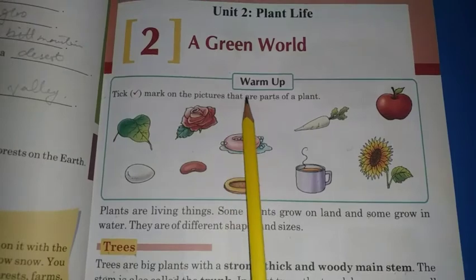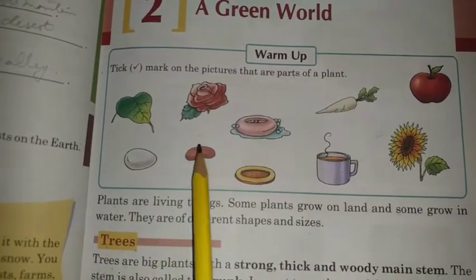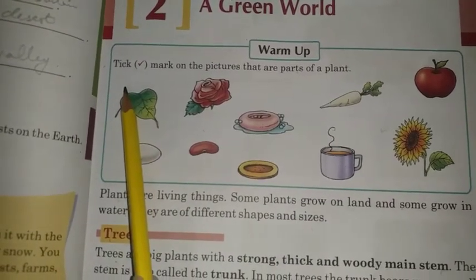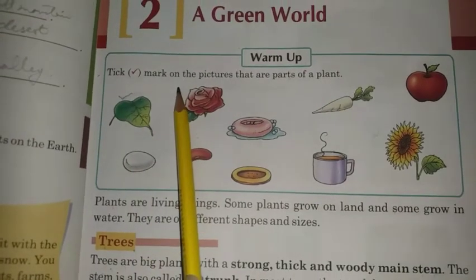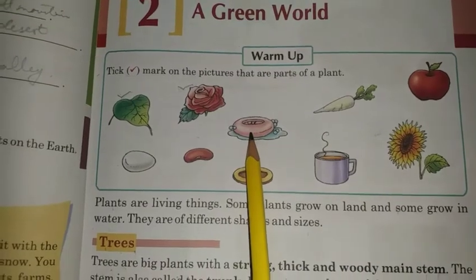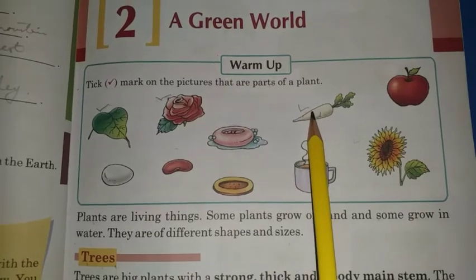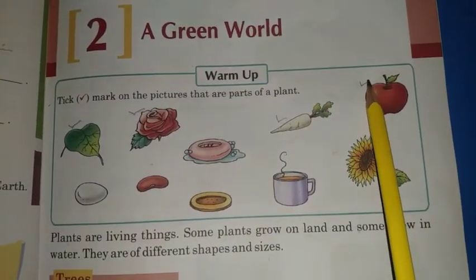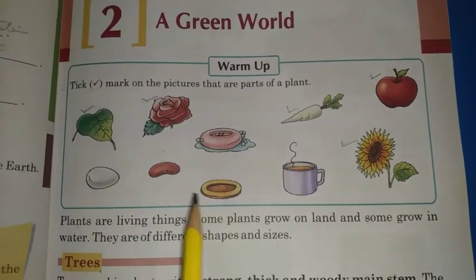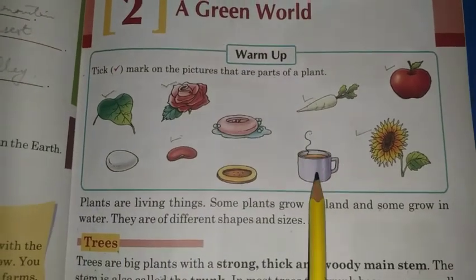Tick mark on the pictures that are part of a plant. Now here are some pictures and let's see. Leaf is a part of plant. Yes. Rose is a part of plant. Yes. Soap, no, soap is not a part of plant, so we will not tick on soap. Radish, yes, radish is also a part of a plant. Apple is also. Sunflower, a cup of tea, no. Pancake, no. Red bean, yes. Egg, no. So our warm-up activity is complete.